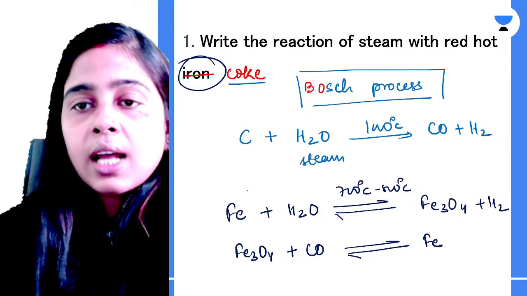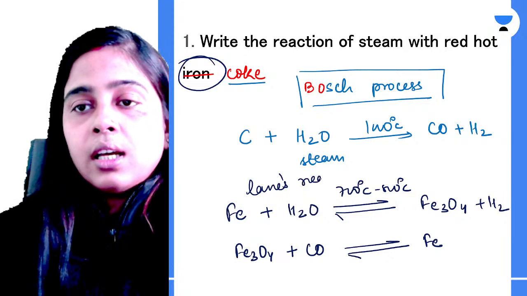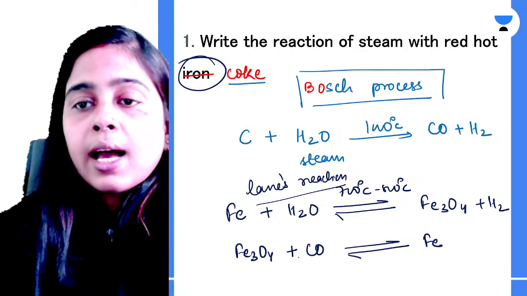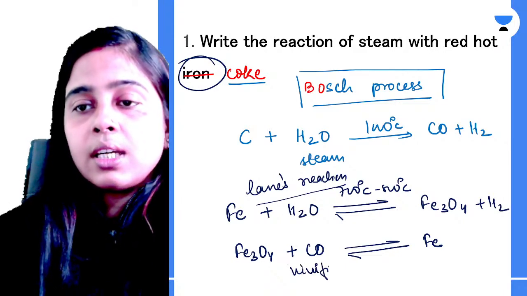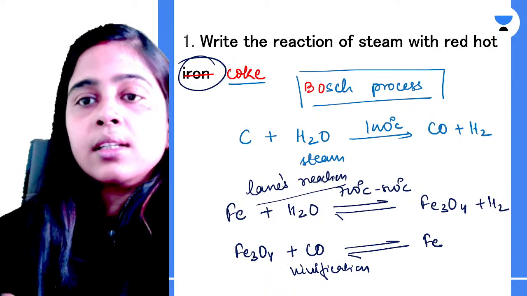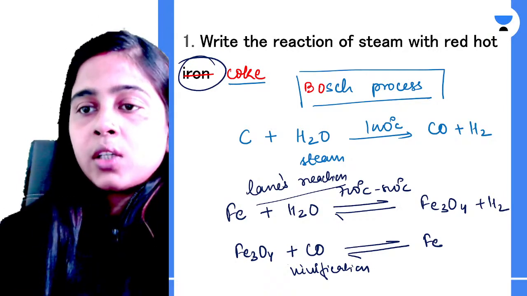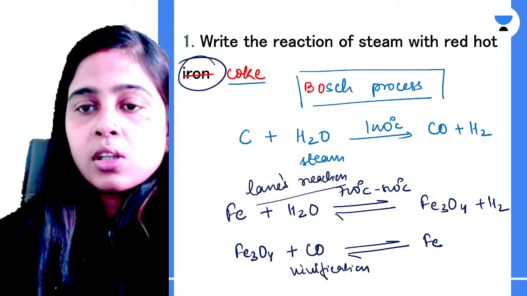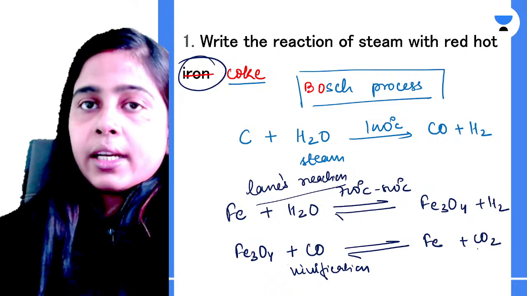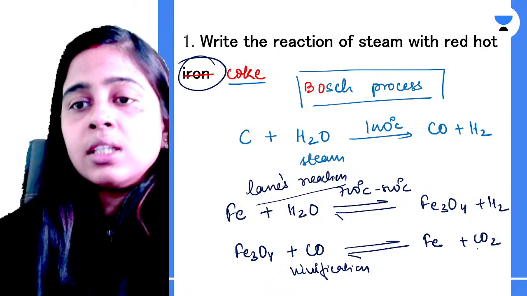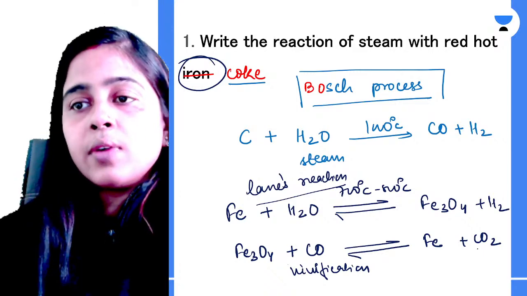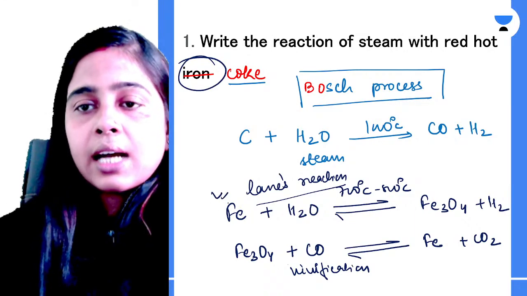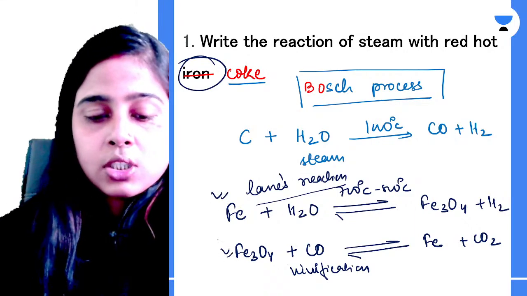So this is known as your Lane's reaction, everyone. This reaction name is not given in your book, but this is named as Lane's reaction, and this reaction is your vivification. So you can reverse back the reaction. How can you do that? By using the water gas, that is, you can use your carbon monoxide also, or you can use your hydrogen also. Both are very good reducing agents, and you can reduce back the ferric oxide to give back your iron. Clear? So this reaction is known as Lane's reaction and this one is known as vivification reaction.